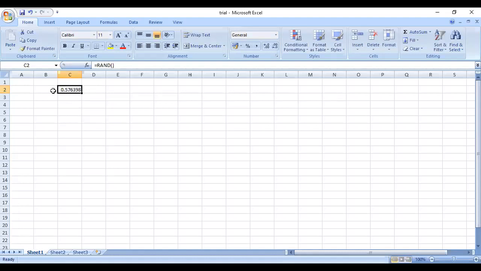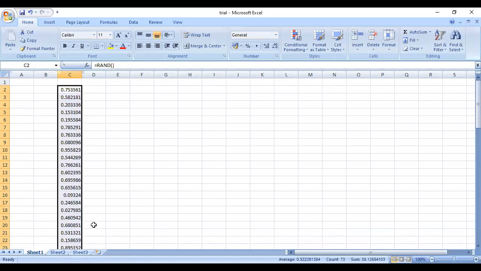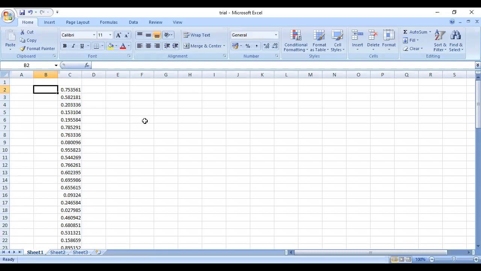So I can drag this cell to as many patients as require randomization. Got it? So I have generated random numbers here, and you are keeping, say, block A versus B for randomization. So you have possible sequences like this.